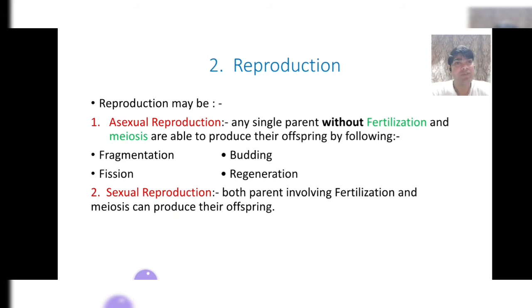The second type is sexual reproduction. Sexual reproduction is a biological process in which both male and female parents exchange their genetic material by following fertilization and meiosis. They produce their offspring.